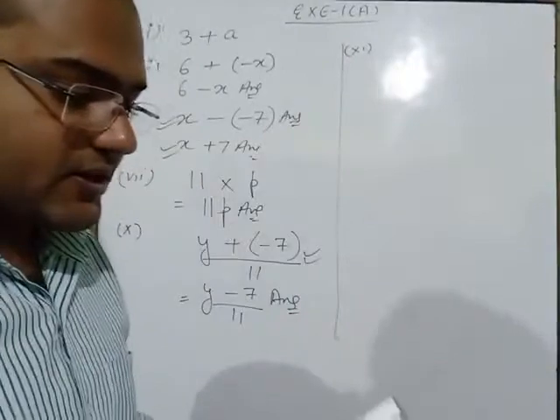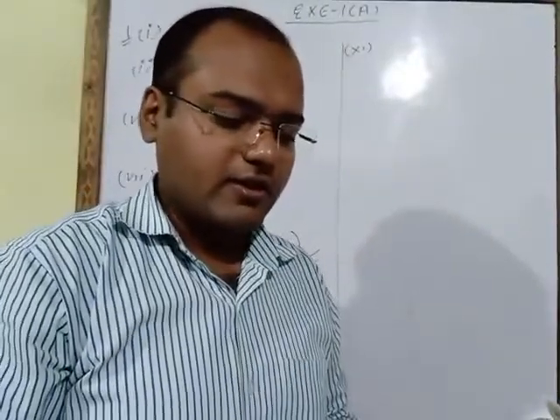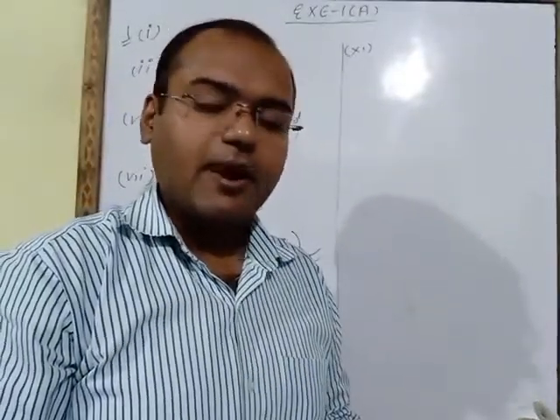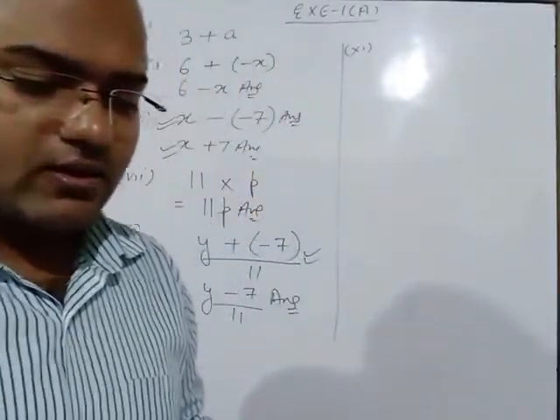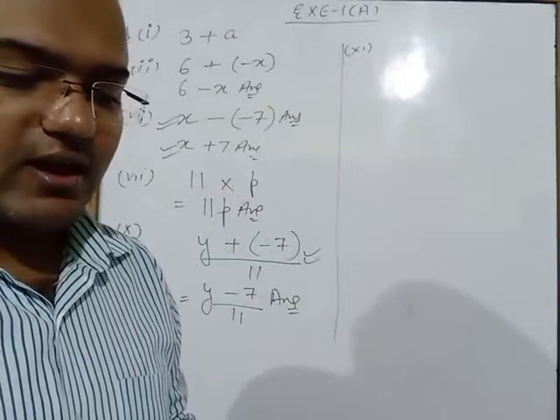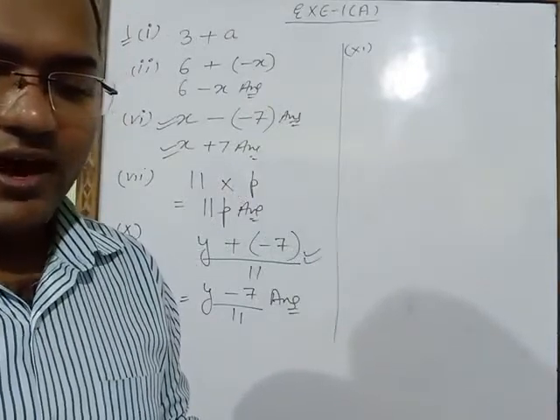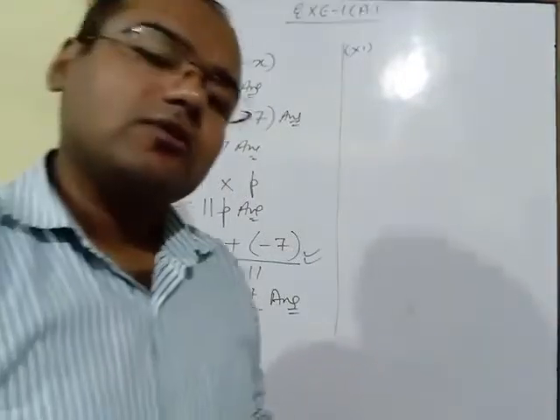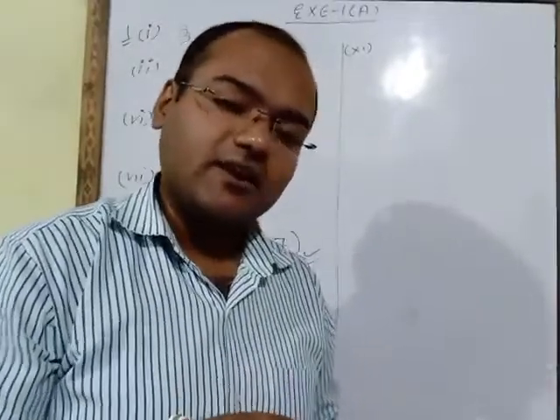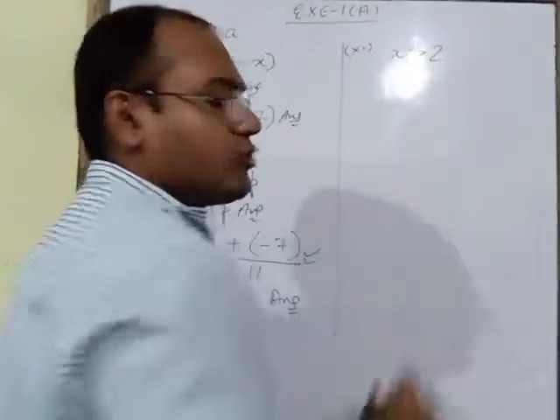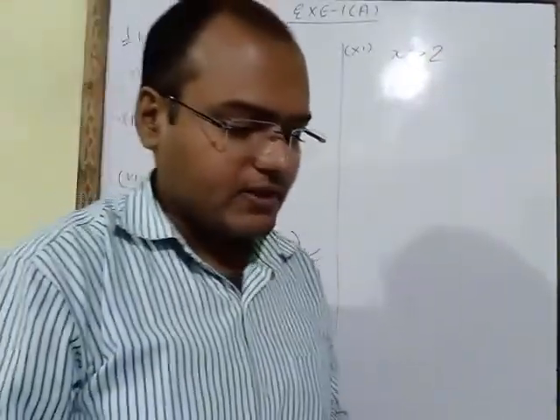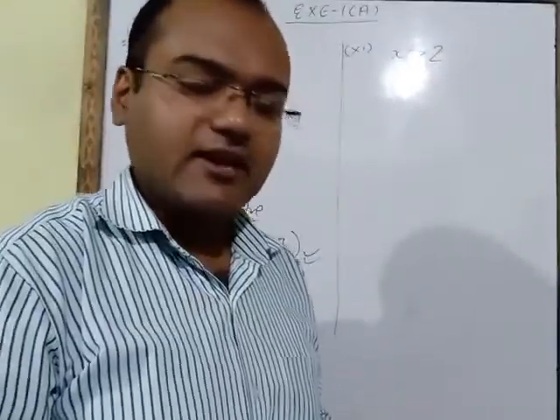11th part is the product of 3, and in the bracket it is written the difference between x and 2, when x is greater than 2. What is given here? X is greater than 2. First of all, it is given in the question x is greater than 2, and after that in the bracket it is written difference between x and 2.